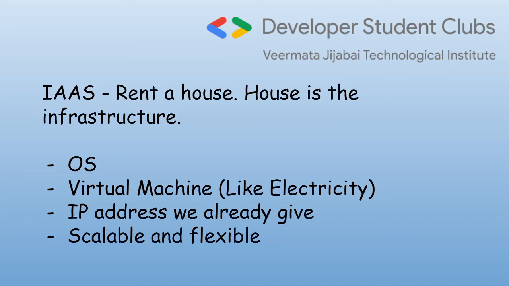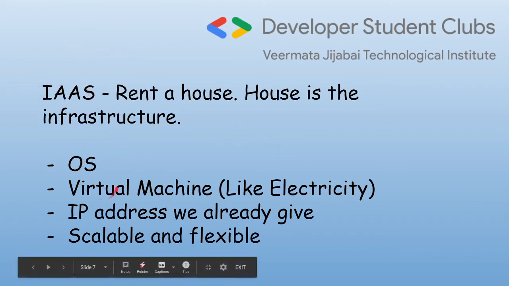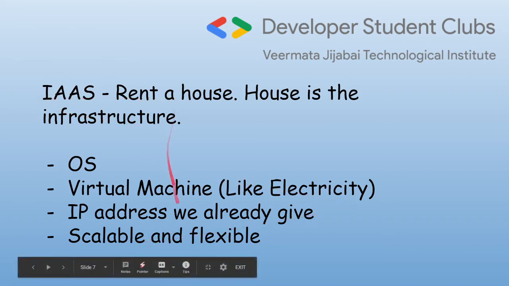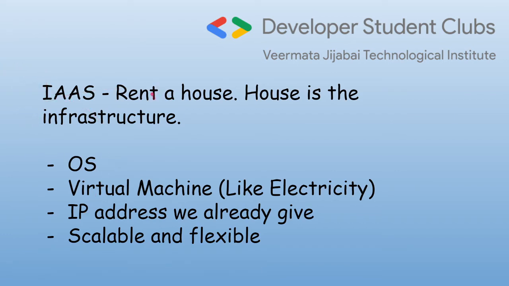It's up to you. So similarly, in case of cloud, you have the option to choose the operating system you want. However, the IP address is already given to you. What do I mean by this is that when you select a house, wherever you want to rent and live, you select the house. But is that address decided by you? No. That house has a given address that comes with the house. Similar is the case with infrastructure as a service. IP address is something that infrastructure as a service already has.